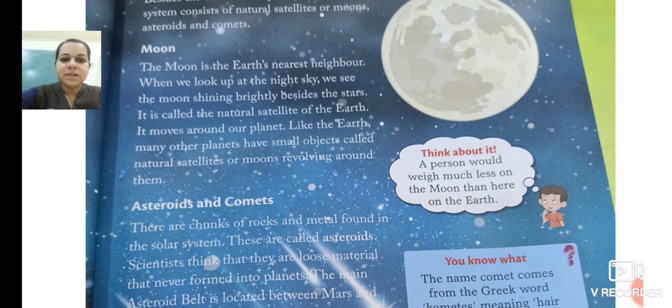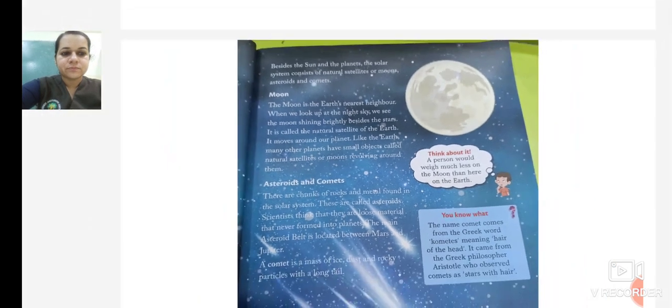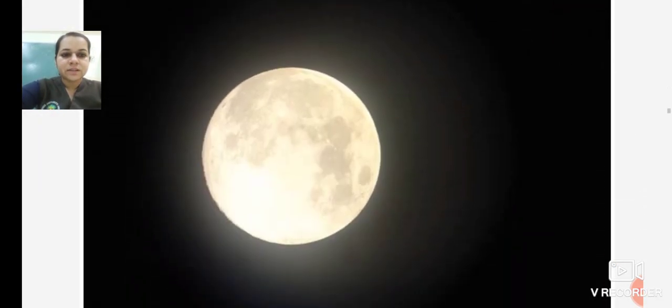Like the earth, many other planets have small objects called natural satellites or moons revolving around them. Like earth is having a moon, other planets also have their own moon revolving around them. This is the image of the moon. You can see the image.